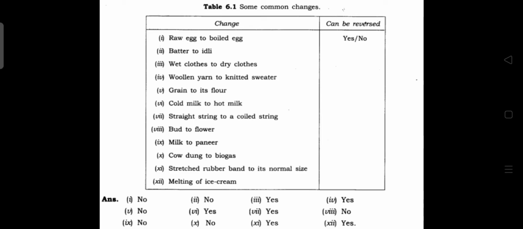So now take your notebook and write down the changes taking place and classify them into reversible and irreversible processes. In this table, you can fill in whether it is reversible or irreversible. If it can be reversed, write yes. At the same time, if it cannot be reversed, write no, we cannot reverse it. So that is the first activity.